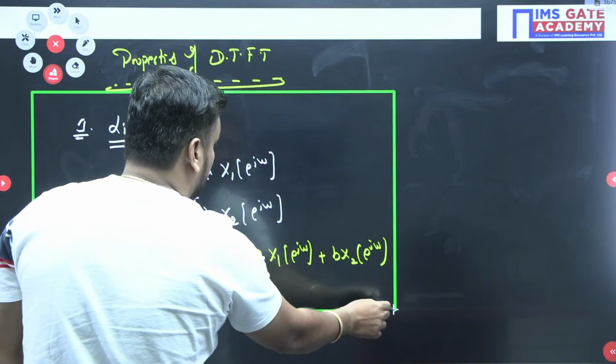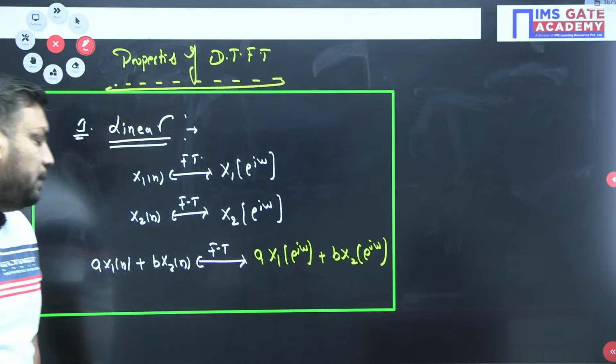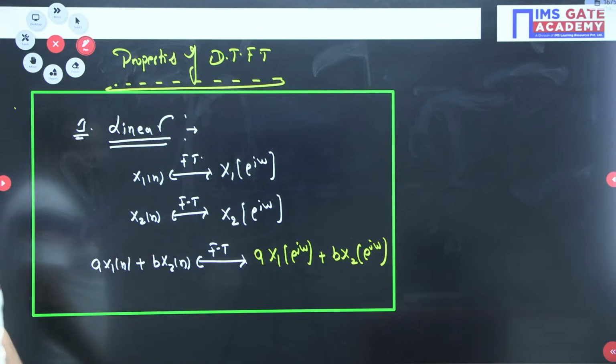This is called the linear property, simply superposition and homogeneity.